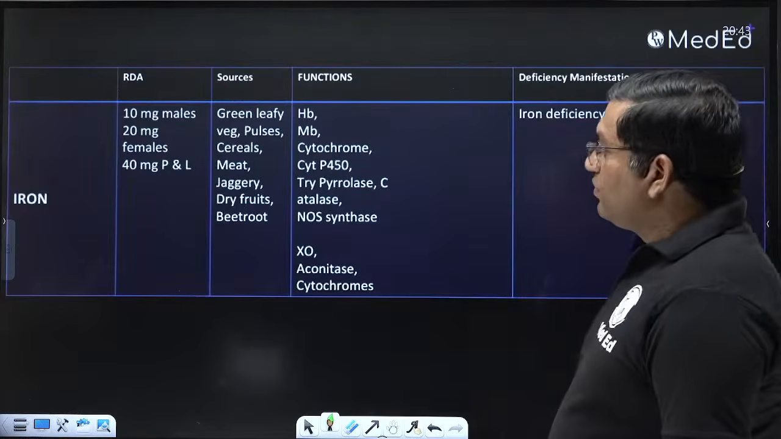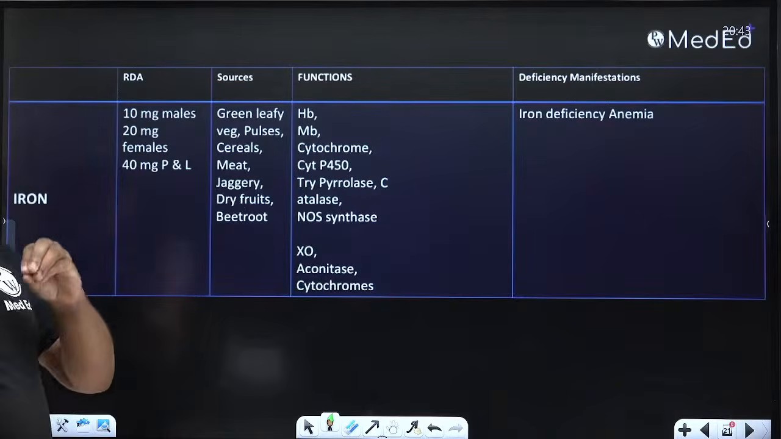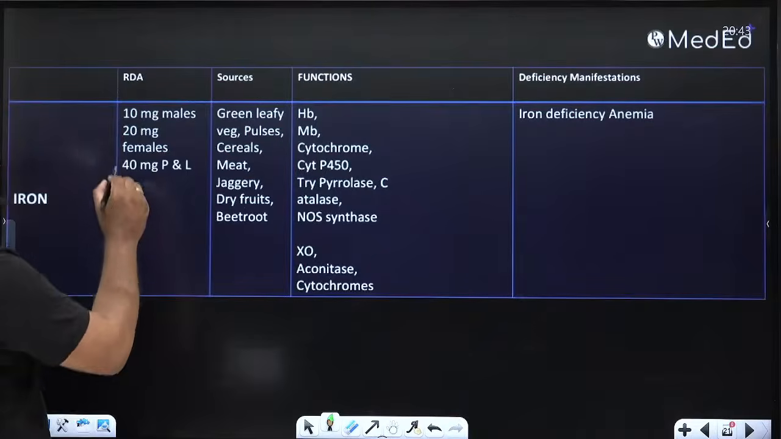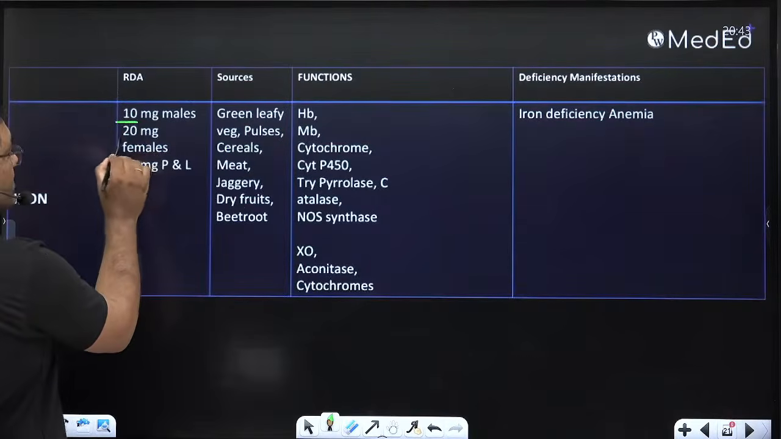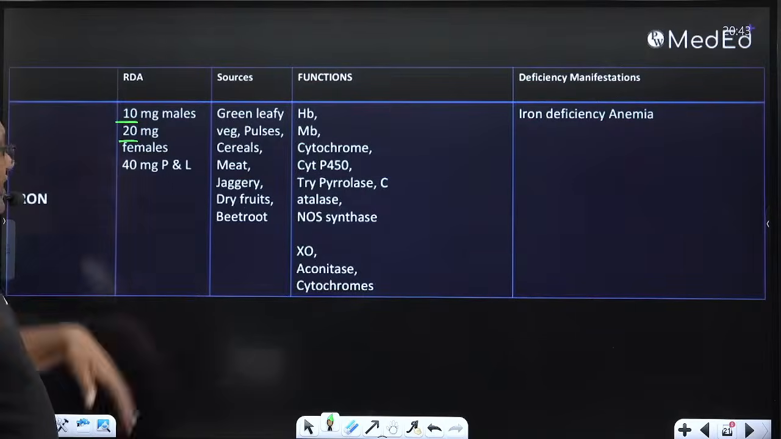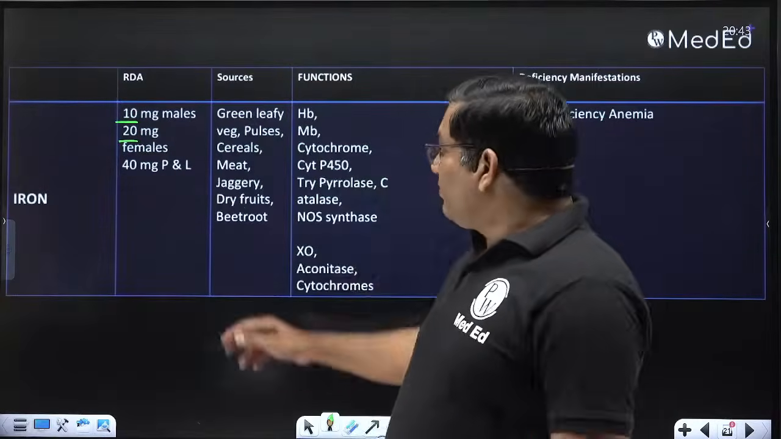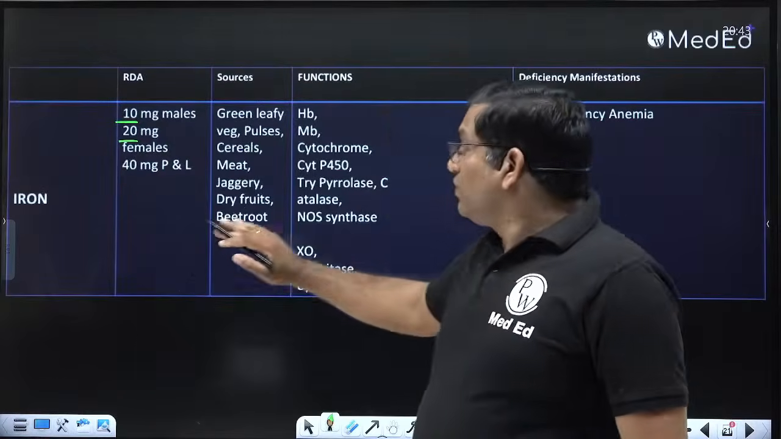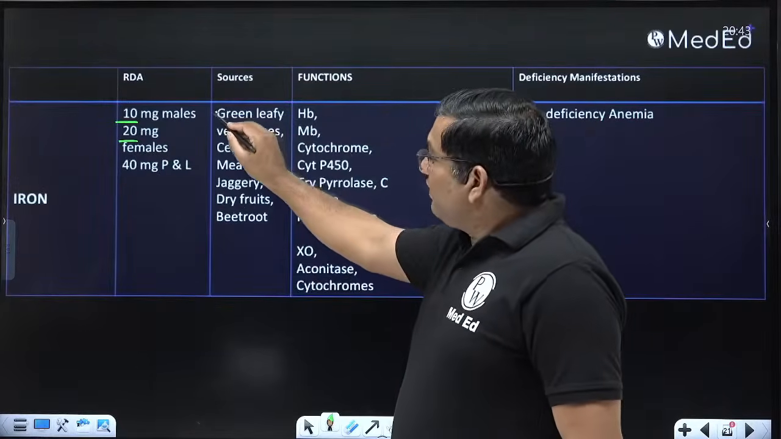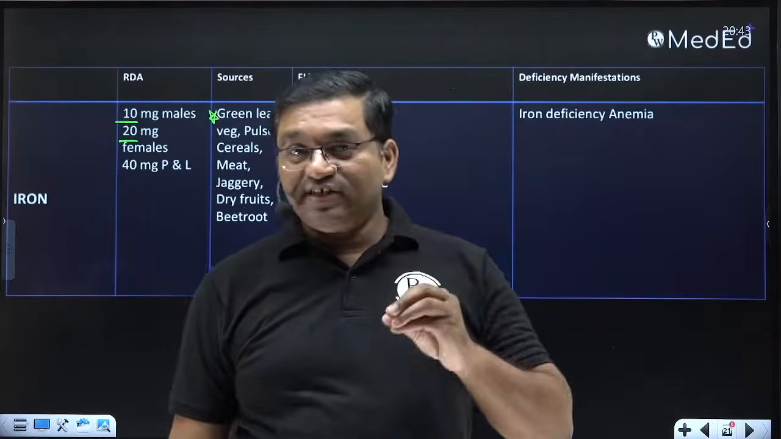Now see, the iron levels: the RDA of iron is 10 to 20 milligram per day. It is 10 milligram for males and near about 20 milligram for females. And in pregnancy and lactation the level is 40 milligram per day. It is present mainly in the green leafy vegetables. Remember it, it is present in green leafy vegetables.